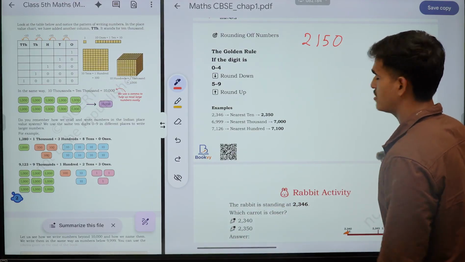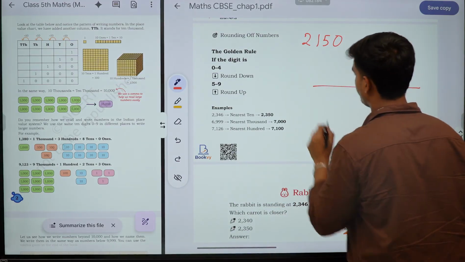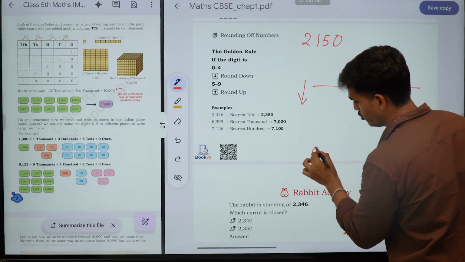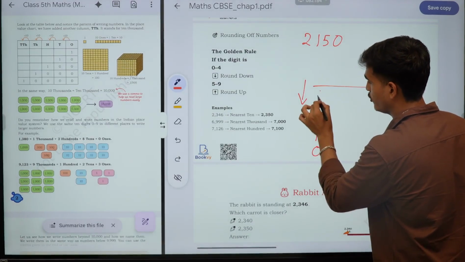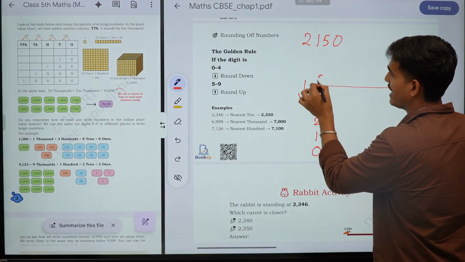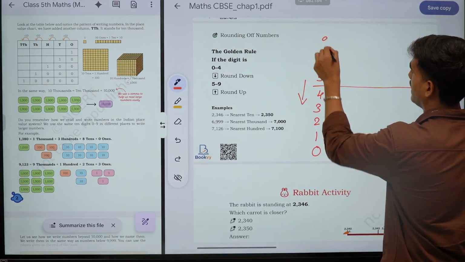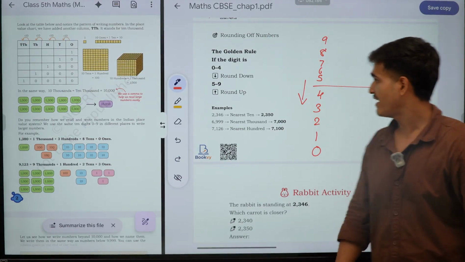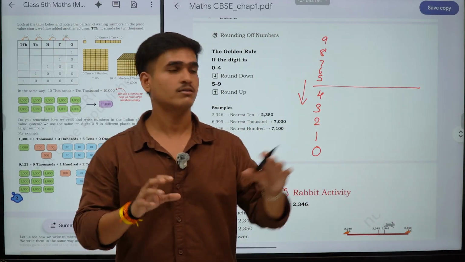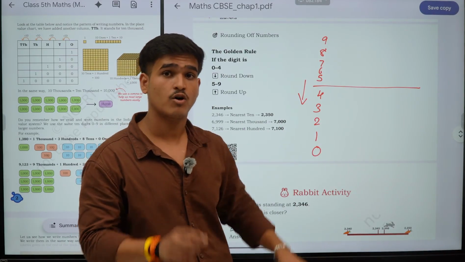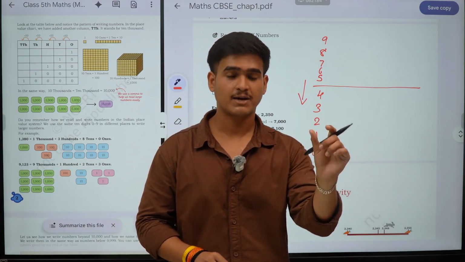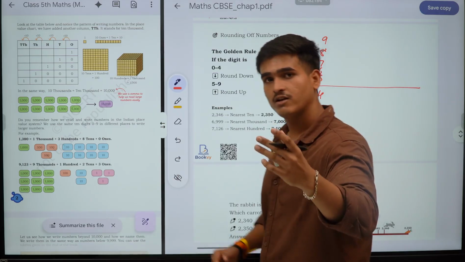Okay, so what is the golden rule? First of all, suppose you are having a line where if you go 0, 1, 2, 3, 4, you have to stop in front of 4, and then if you go above, 5, 6, 7, 8, 9. So what does the golden rule say? Always look at the numbers of the tens place. First you have to see from the unit place, then the tens place, then the hundreds place, and then you will decide how we are doing the round figures and all.